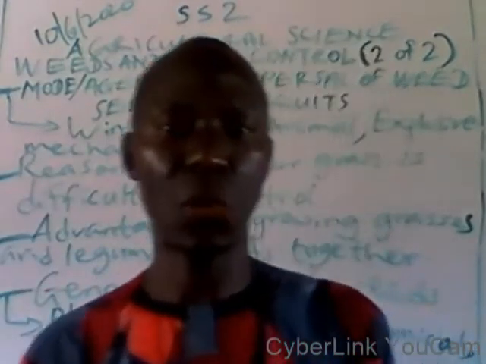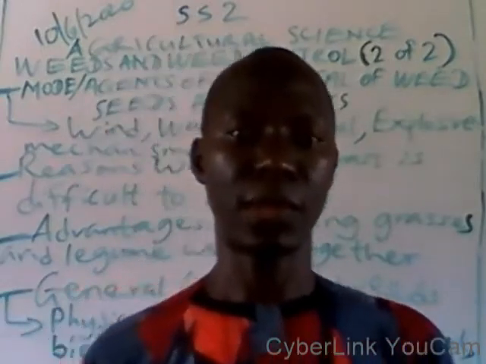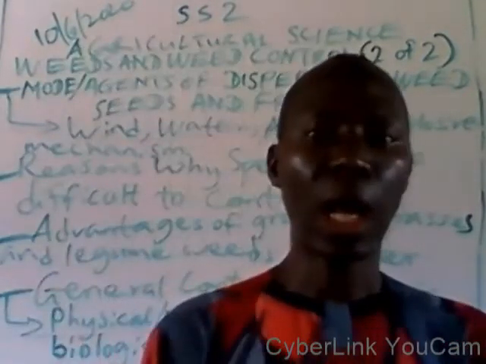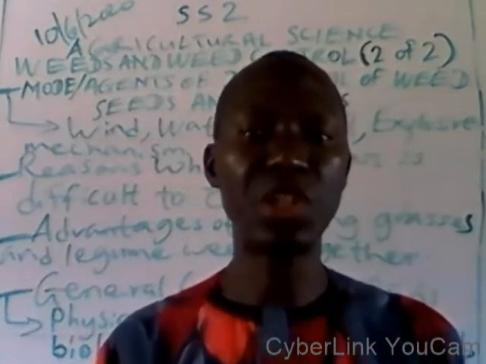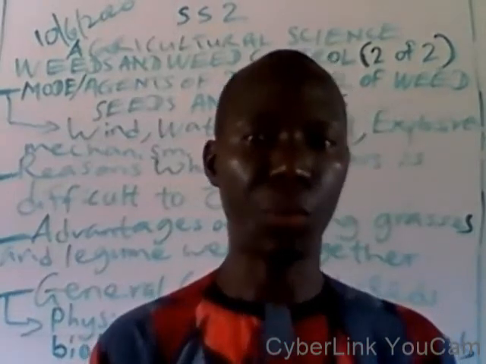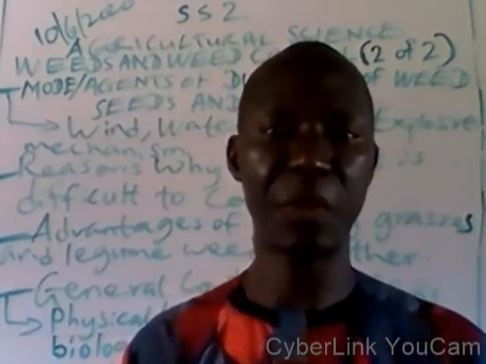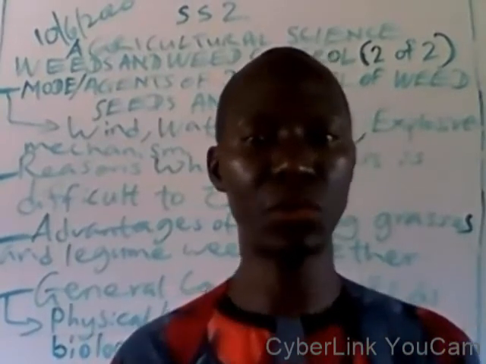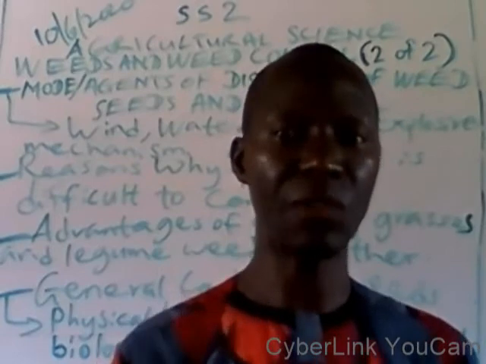There is one that is called paraquat, and the rest of them. We now have biological control. Under biological control, you have to introduce the natural enemy of the weeds to eat them up, such as herbivorous animals, for example the sheep, the cow, and the goats, to feed on the leaves of the weeds.